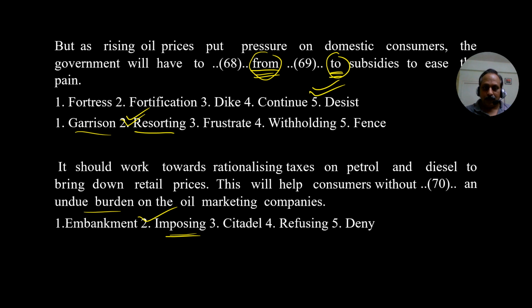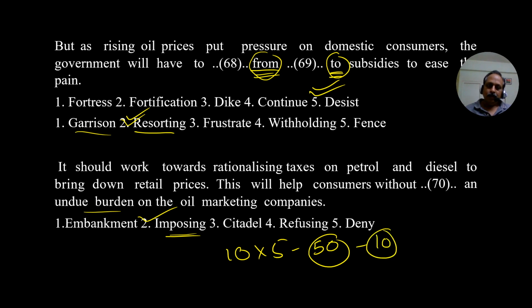My suggestion is, after the session, refer to the dictionary. So many words are there, and I'm sure you can learn about 50 words which go with effective English. But if you ask me, sir, without knowing the meanings of these words, now how many blanks? 10 blanks. Each blank, 5 words. 50 words, and you have to select 10. That means 40 words are wrong. If you know the meanings, you can decide all the 10. But usually the chances are less to know all the 50 words. If you know all the 50 words, you can.